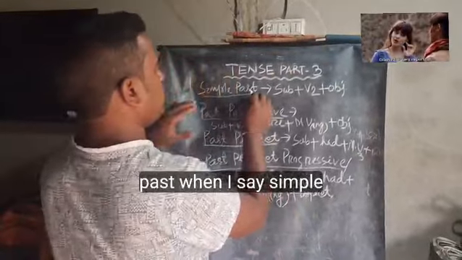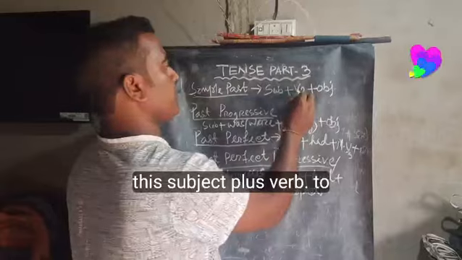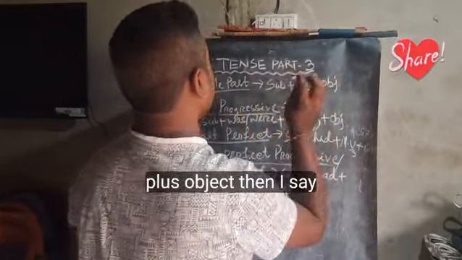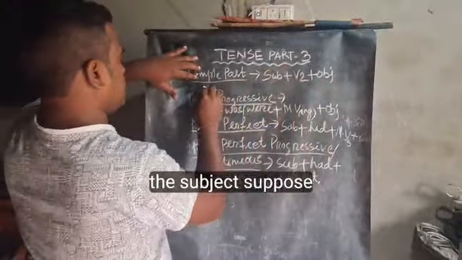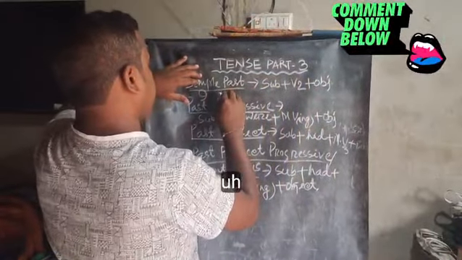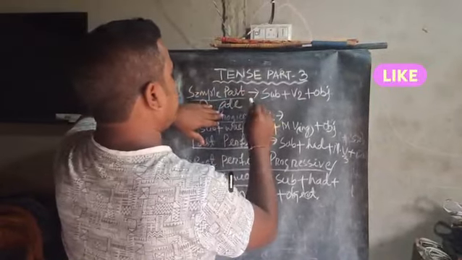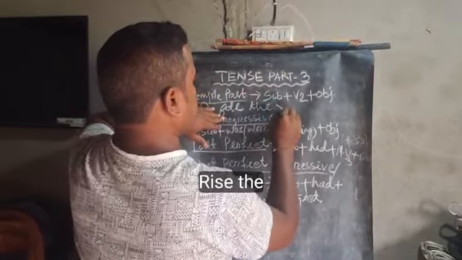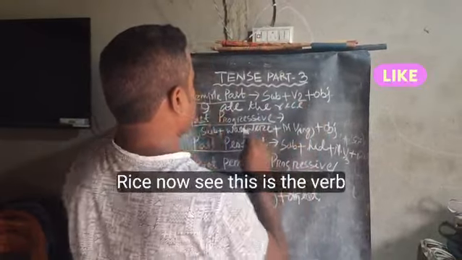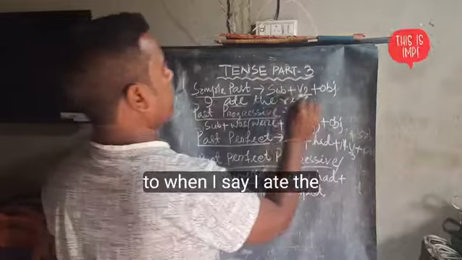When I say simple past, the structure is like this: subject plus verb two plus object. When I say the subject, suppose I, verb two, ate. I ate the rice. Now see, this is the verb two, when I say I ate the rice.